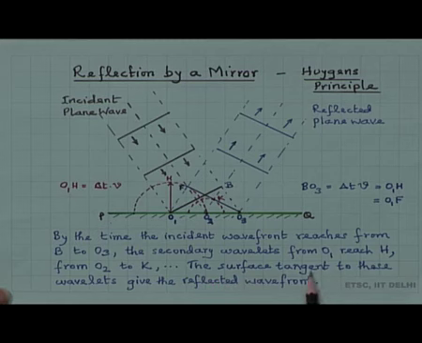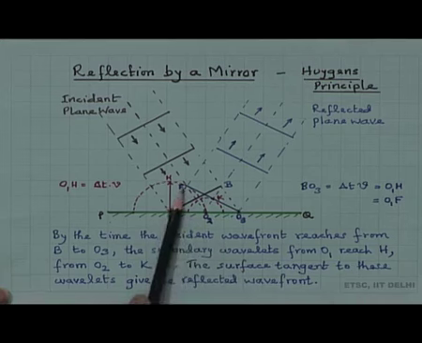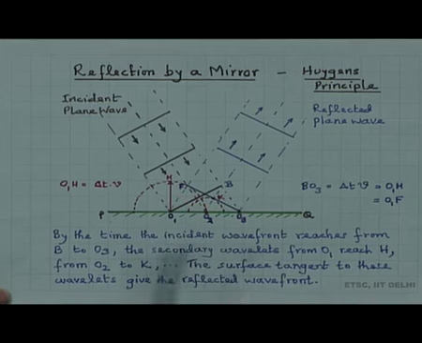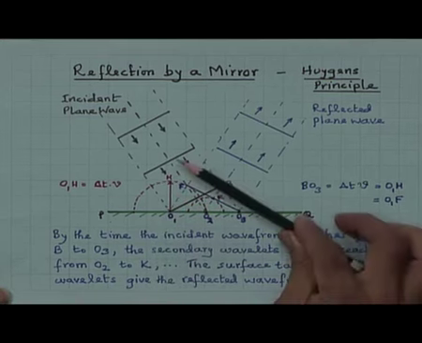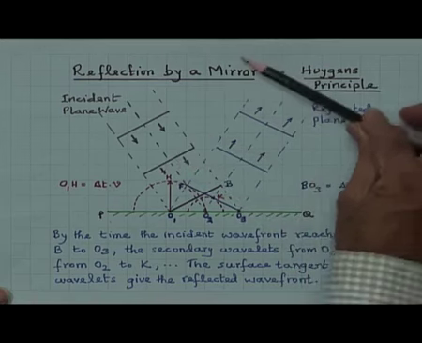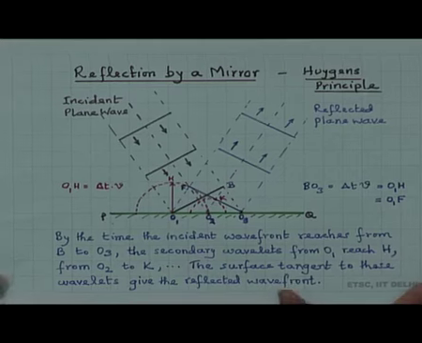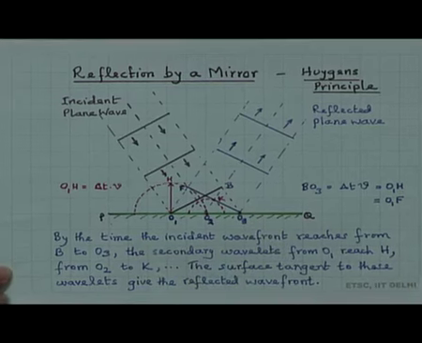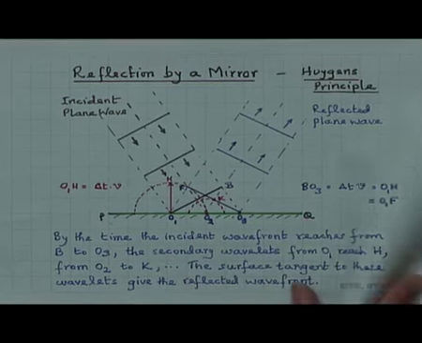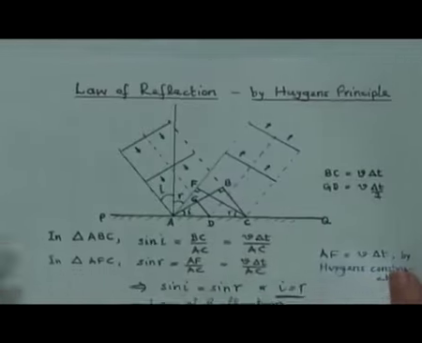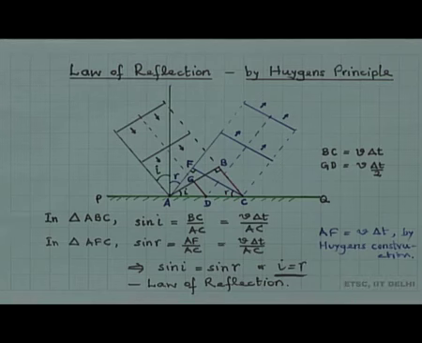And the surface tangent to these wavelets gives the reflected wavefront, which is shown here, which is a plane, and therefore, subsequently it will propagate as we have already illustrated. So, this represents reflection by a mirror, but let us see whether this satisfies the law of reflection. So, let me put a better figure now.